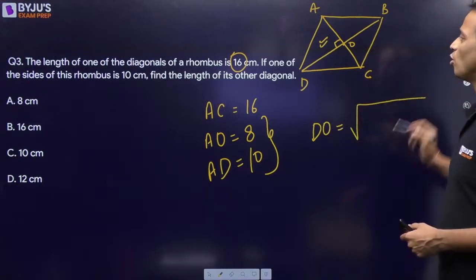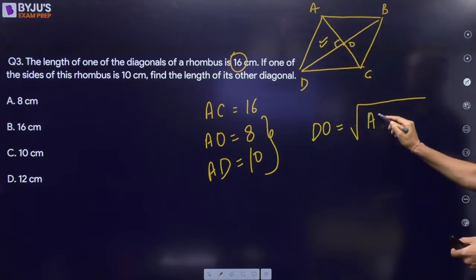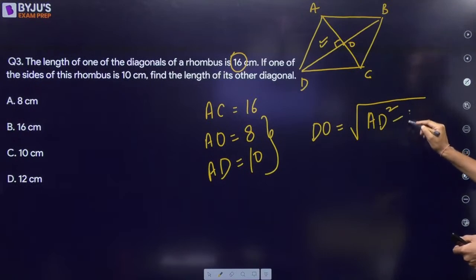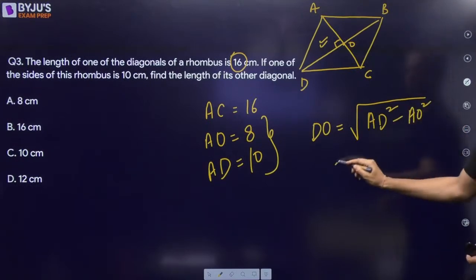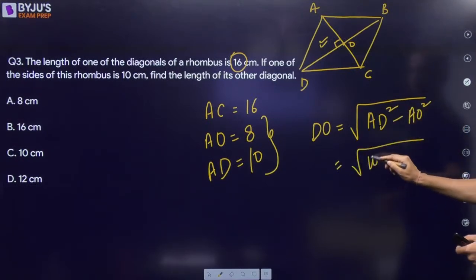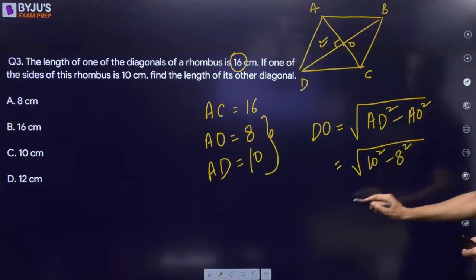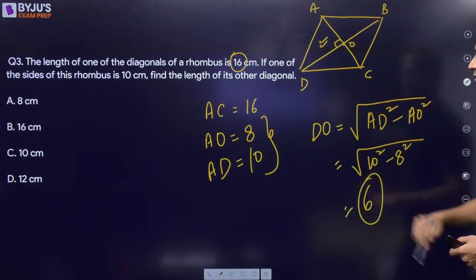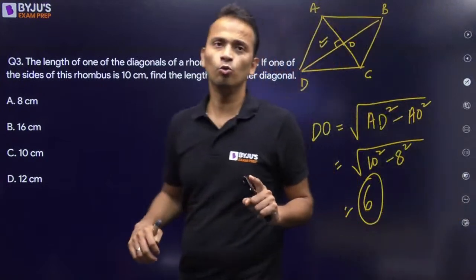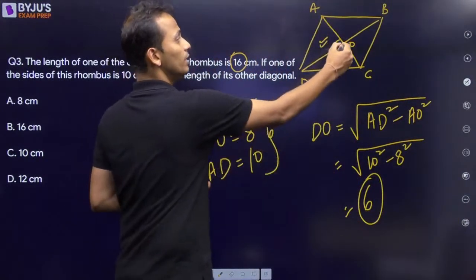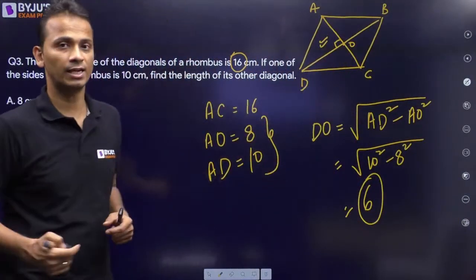Now, using this, I can apply Pythagoras theorem in this triangle and can say that DO will be equal to the square root of AD squared minus AO squared. So that is the square root of 10 squared minus 8 squared, and that will come out to be 6. So the length of DO will be equal to 6. DO is the half of the other diagonal.